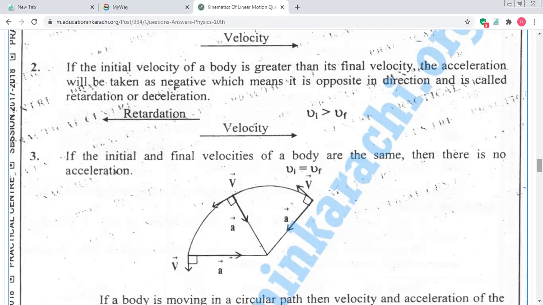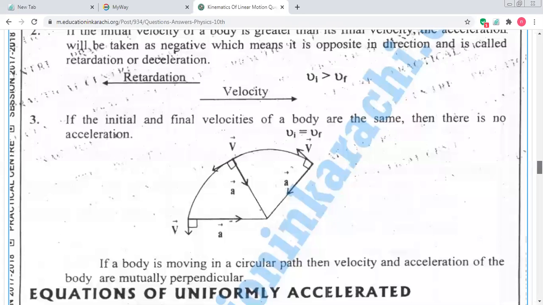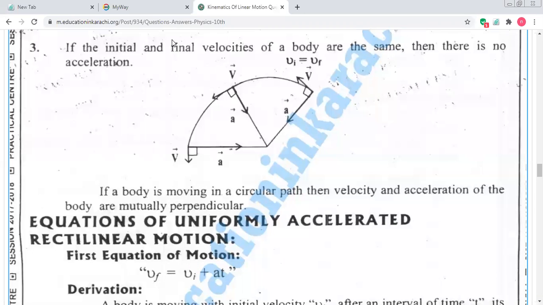Please listen to me carefully. It also comes in MCQs. When the initial velocity is greater than final velocity, then we get negative acceleration, and this acceleration we call retardation or deceleration. What is retardation? When we have initial velocity greater than final velocity, that type of acceleration is known as retardation or deceleration. We will solve the numericals, then you will see which topic I am telling you.